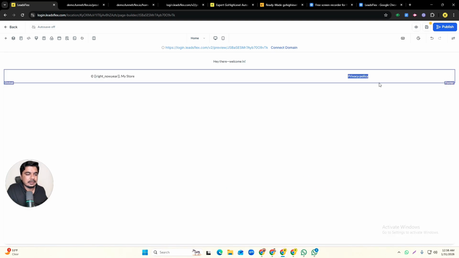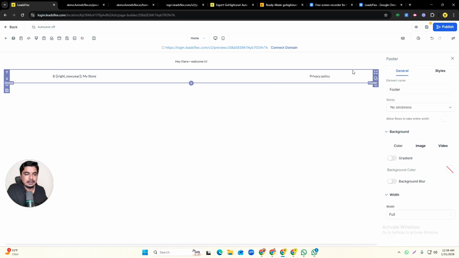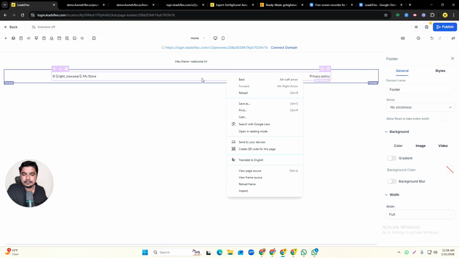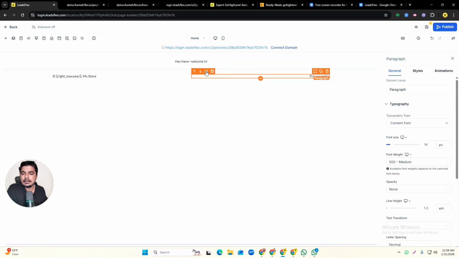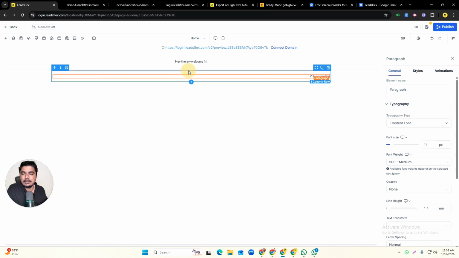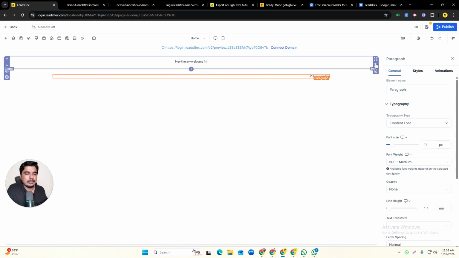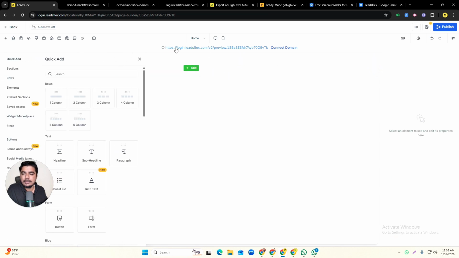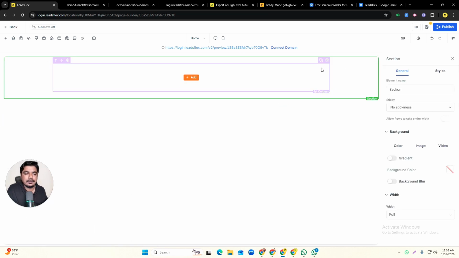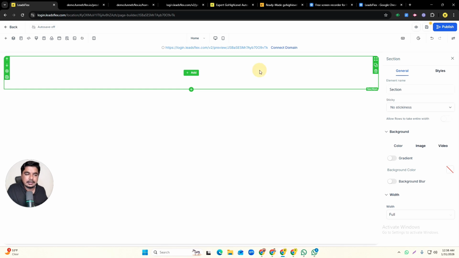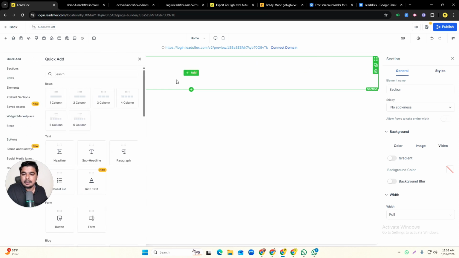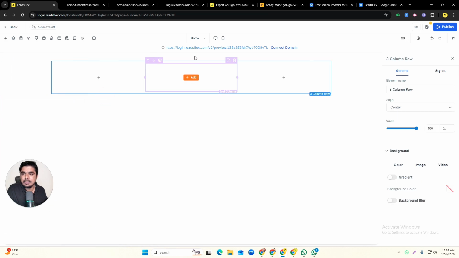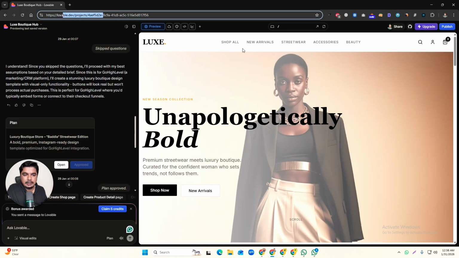I just delete all these things, and right now I can delete this one also in this section, and this one, and this one as well. So right now we don't have anything here. What we can do is add the first column here, and in this column we will add a row or anything that you want according to your requirement. So we will say 3 columns, and we will show our boutique here. We will add 3 columns.